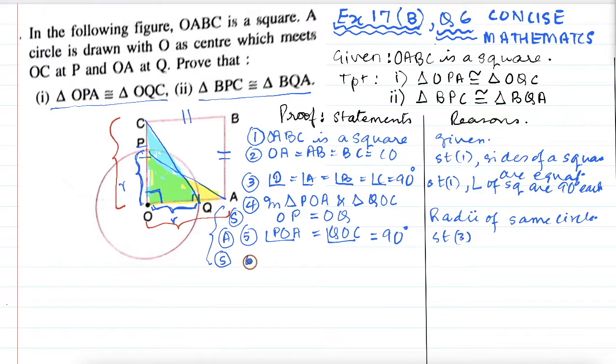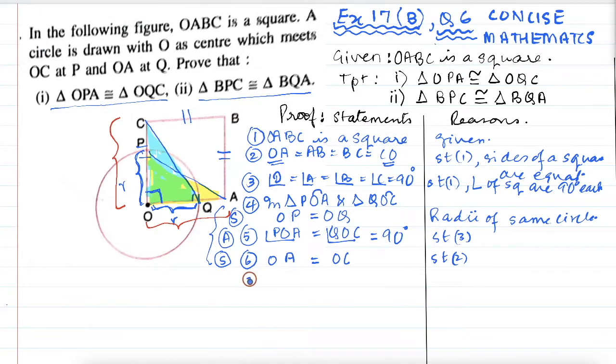statement 3. Then we write the other side. We have finished with the yellow triangle's OP. Now we have to write about OA. So we will say OA will be equal to, now look over here, this is OA, so this will be OC. Look at your OC, that is the side of the blue triangle. So that will be OC. And we have this in statement 2. Can you see this? OA and OC. Can you see that? CO and OC, same thing. The lengths are equal. The order of OC and CO is different, but the length is the same.